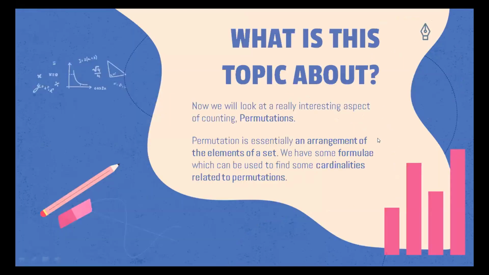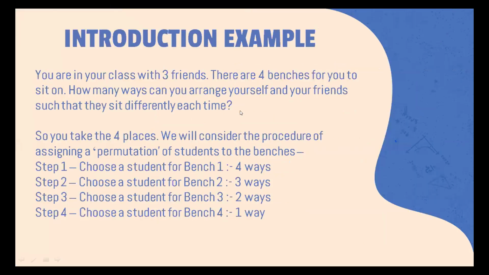Okay, so what we'll be doing in permutations is that we'll be finding the number of ways of arranging some elements of a set. We have seen that there can be some elements of a set. We can see their number. We have some formulae which can be used to find the cardinality related to permutation. What cardinalities may be related to permutation?